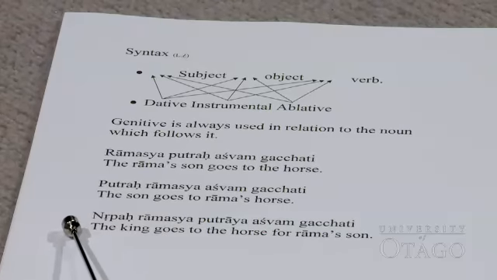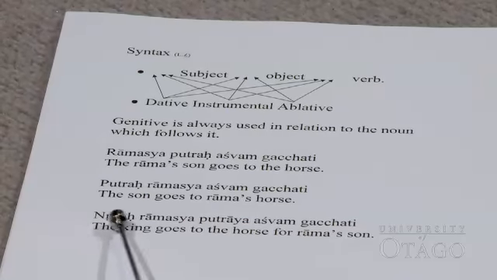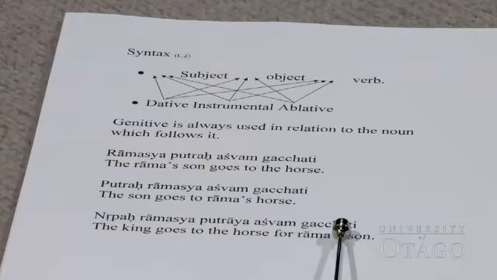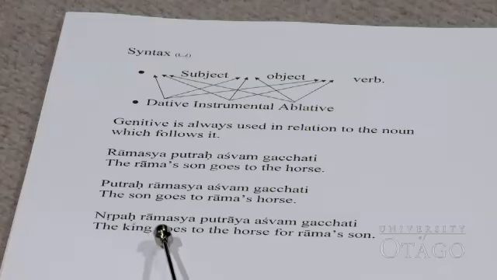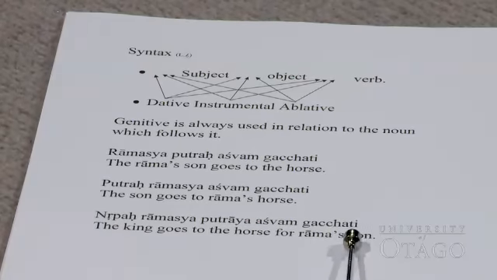So this sentence is a little bit complex. You have to notice. Start from Narupaha Ramasya putraya ashwam gacchati. The king goes to the horse for Rama's son. So this is the syntax of lesson 6.